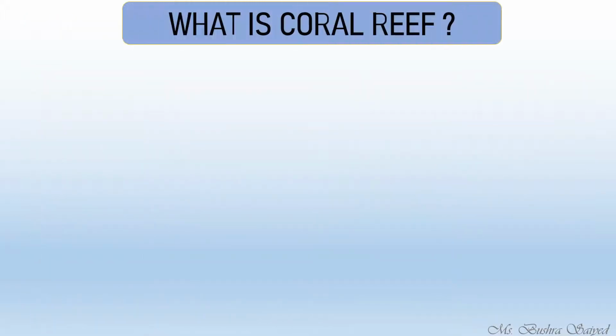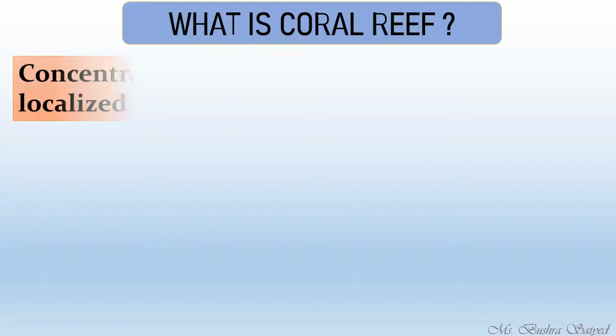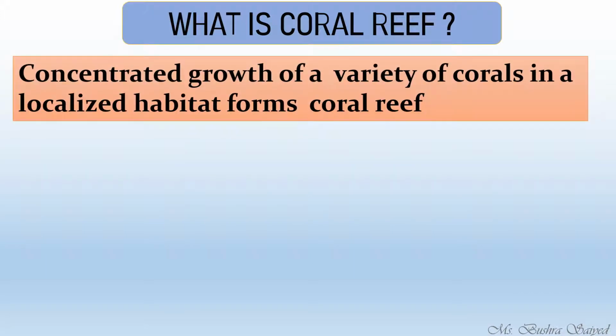And now coming to the next, that is coral reef. This is our main topic, coral reef. So what is it? A concentrated growth of a variety of corals. We know now what corals are. So if there are many corals at one particular place, we call it a coral reef.